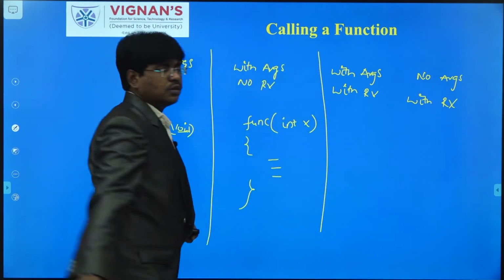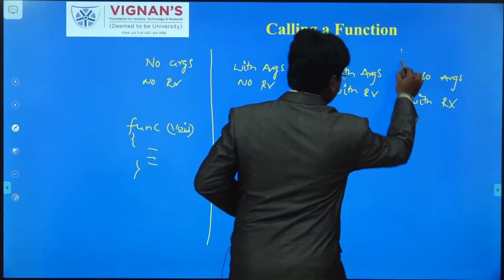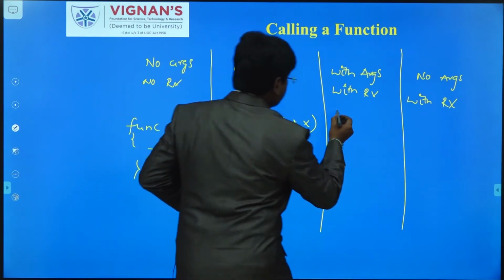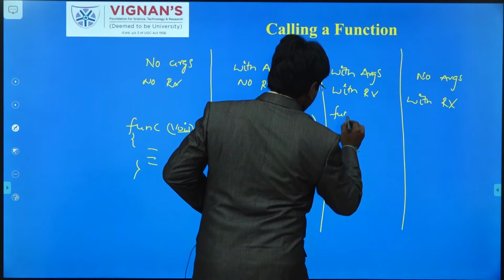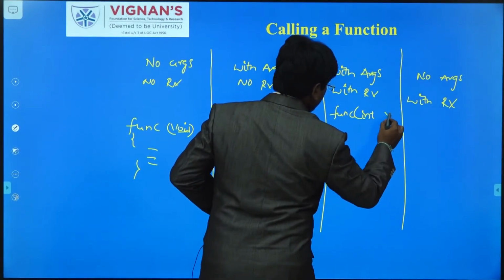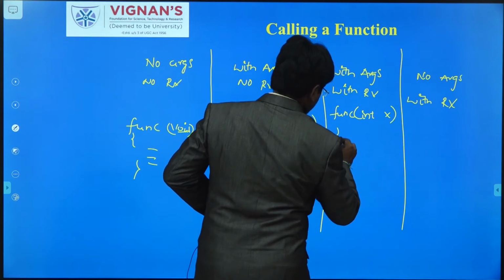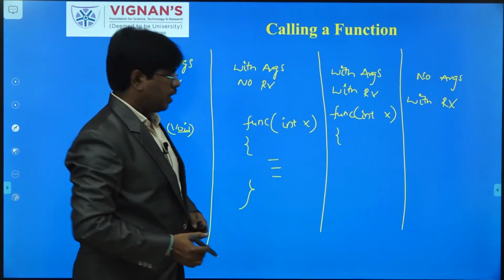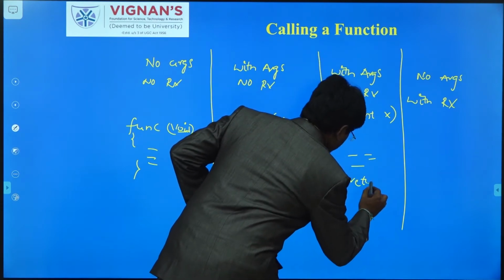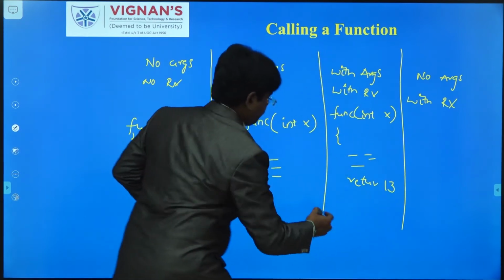And the third type, as we have already discussed, with arguments with return values. If you take func with int x, and here I am writing return 13.